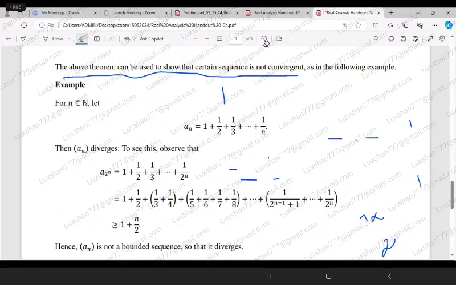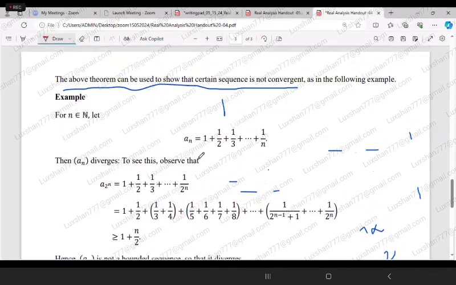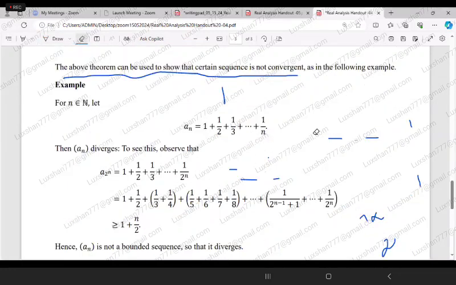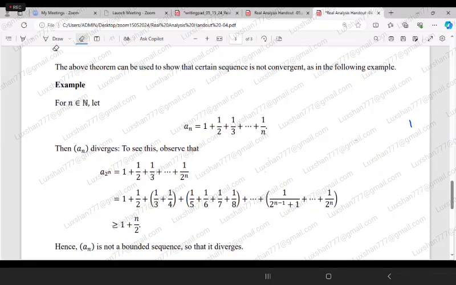Okay, let me use here. Now we want to show that this sequence is given by this form. This is actually the general term of the sequence. If you take your sequence, the first term A1 is equal to 1.